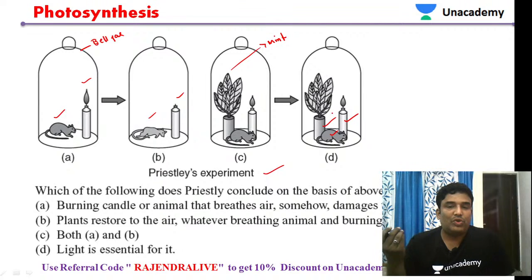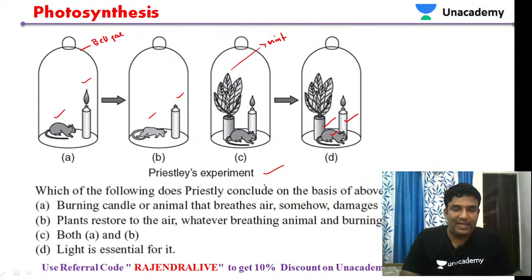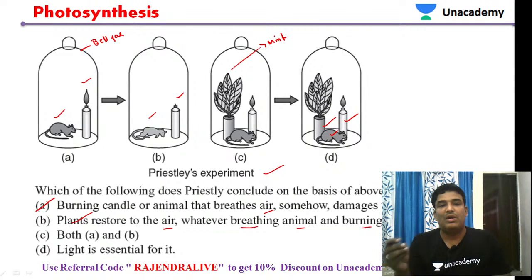So what was the conclusion on the basis? Actually, what is happening here is, burning candle or animal that breathes air somehow damages the air. So this is also a right statement. Then finally the conclusion is plants restore the air. Plants restore the air, and whatever breathing animals and burning candles remove. So both statements are correct, and both are also a part of this particular experiment. So we can take option C as the answer, no doubt about it.